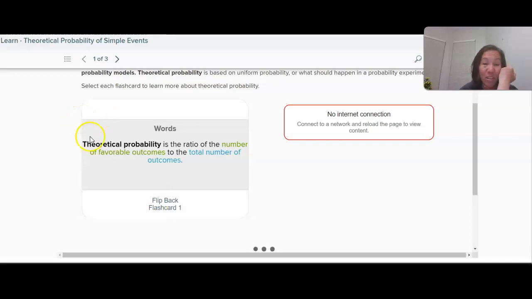It's the same as our relative frequency. It's the same as our, what else did we call it? Experimental probability. A lot of these things are kind of all the same thing.